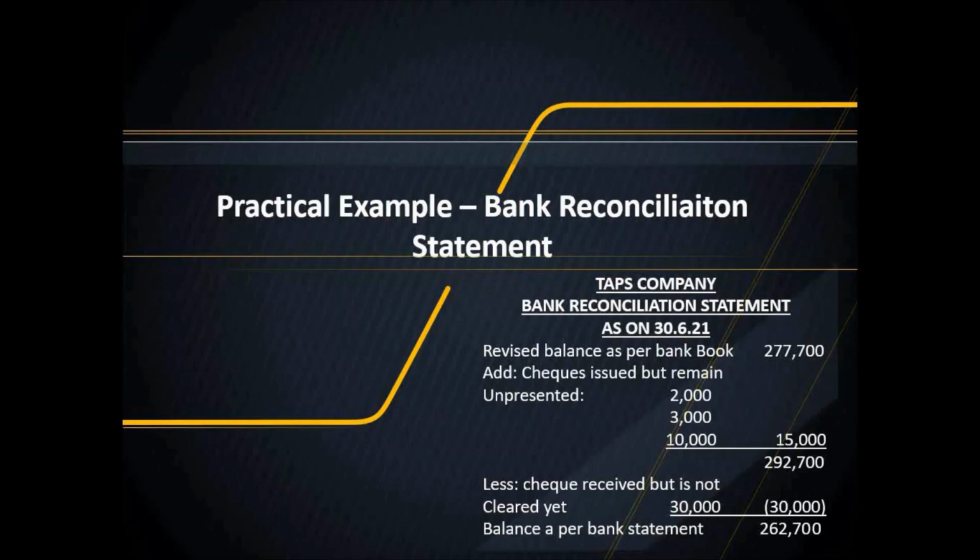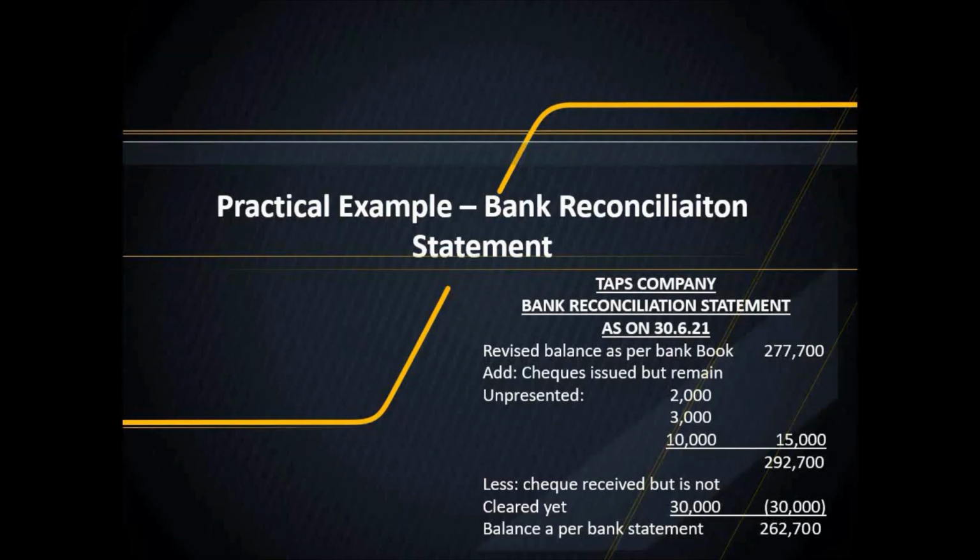TAP Company Bank Reconciliation Statement as on 30th June 2021. Revised balance as per bank book 277,700. Checks issued but remain unpresented. These checks were previously deducted from the balance in the bank book, so they are now being reversed. So 15,000 is added. Less: check received but not cleared yet. The company received the check of 30,000 and added it in the balance as per bank book. However, it is not cleared in the bank yet, so it is reversed and reduces the balance.